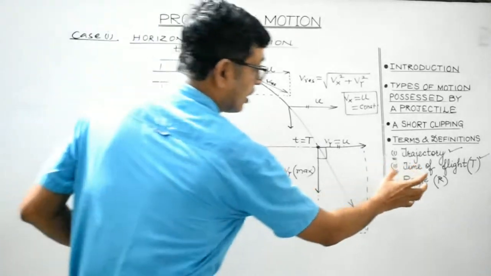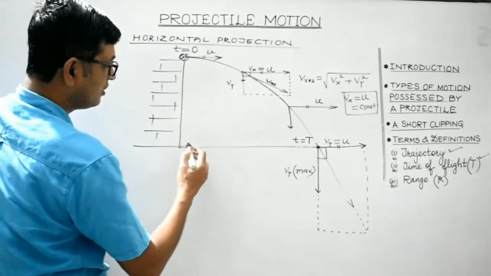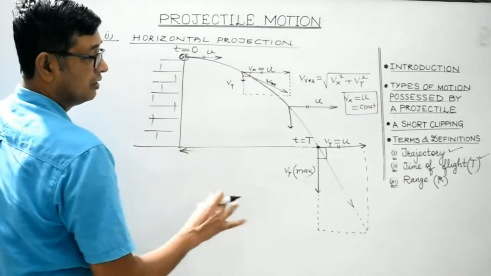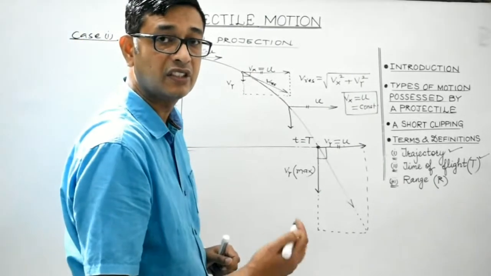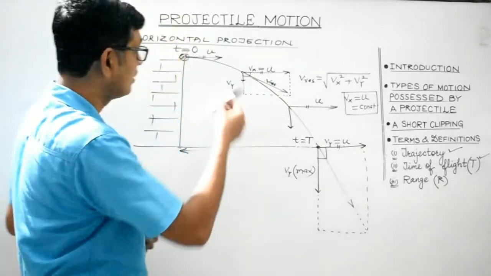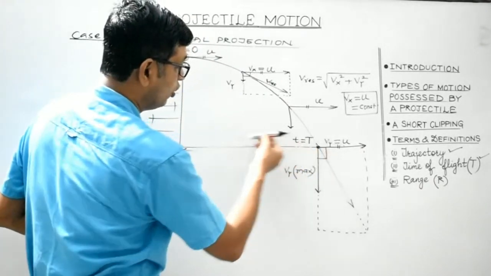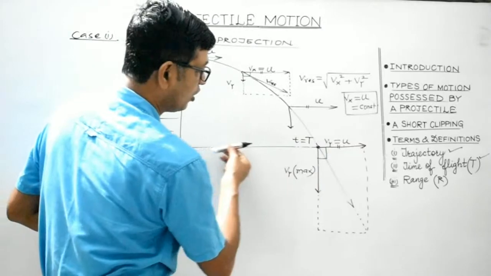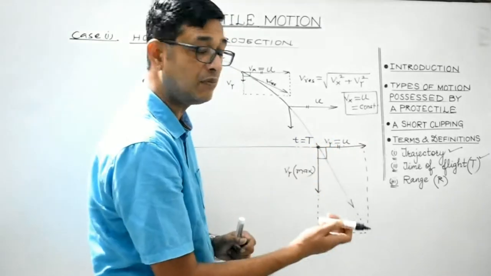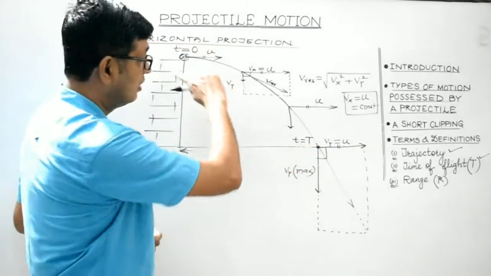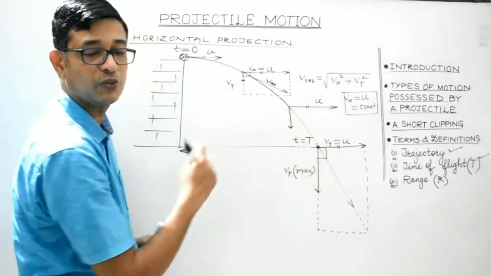Anyway, now comes range. Range is this distance. It is the distance which is travelled or traversed by the projectile along the ground or along the horizontal in the time during which the projectile remains in air or space.